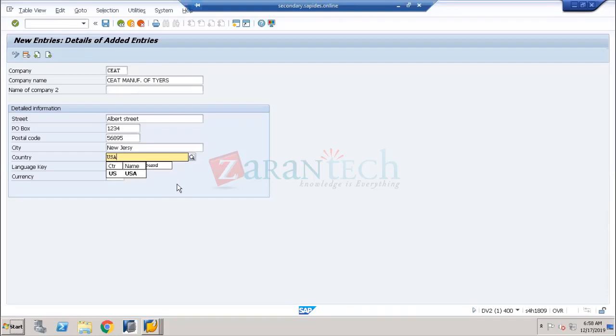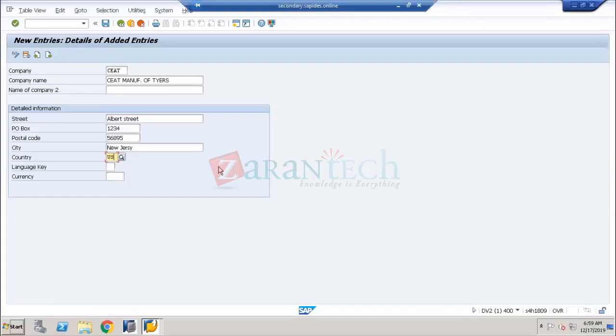If I'm trying to put USA, yes, the name USA is available, but the country code is always going to be with 2 characters only. Very, very important. The country code should always be given with only 2 characters. If it is Australia, AU. If it is the United Kingdom, Great Britain, it is UK. If it is India, IN. If it is Singapore, SG. Like this, you have to give only a 2-character code. It will not take more than 2 characters.